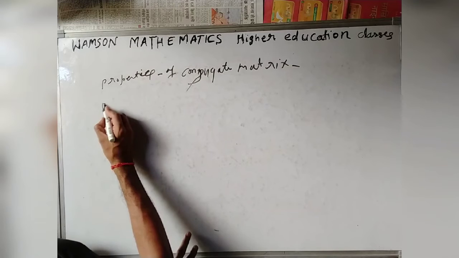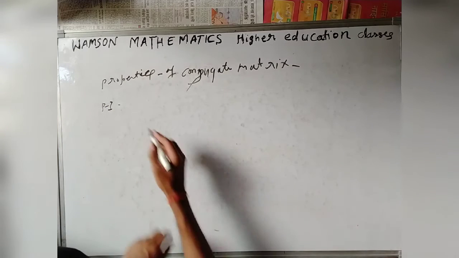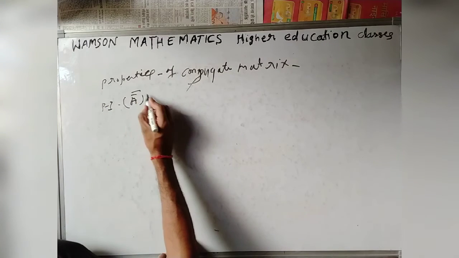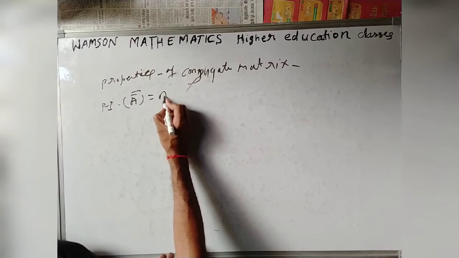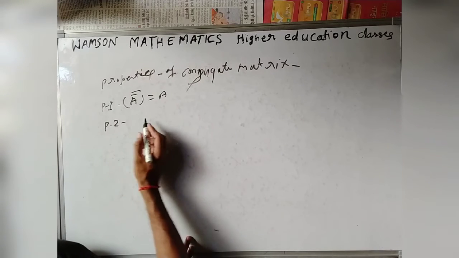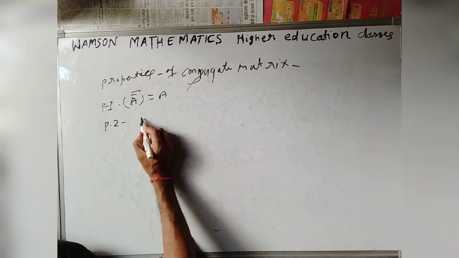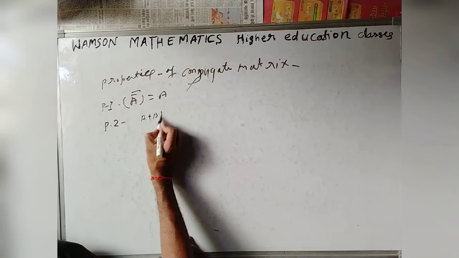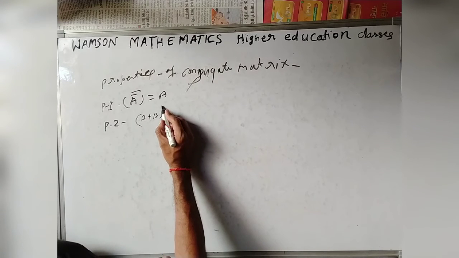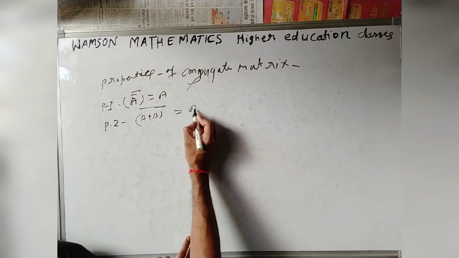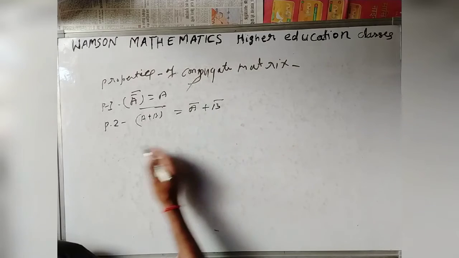First property: A conjugate, again conjugate, we take the double conjugate, is equal to A. If A plus B are two matrices, then the conjugate is nothing but A conjugate plus B conjugate.